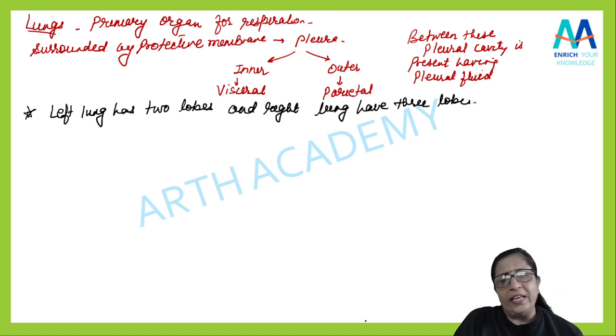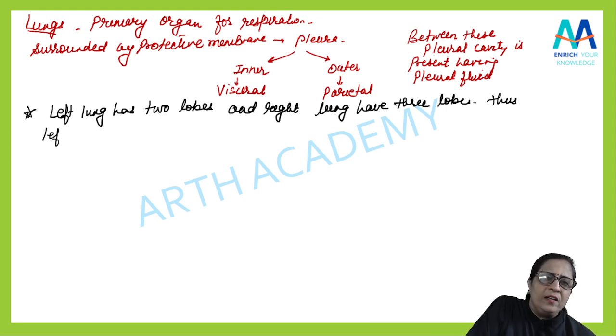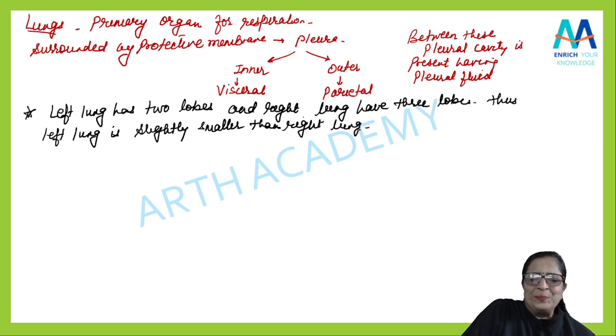What can you think about it now? Left is having only two and right is having three. That's why we can say the left lung is slightly smaller than the right lung. Got it? Very informative thing, है ना.